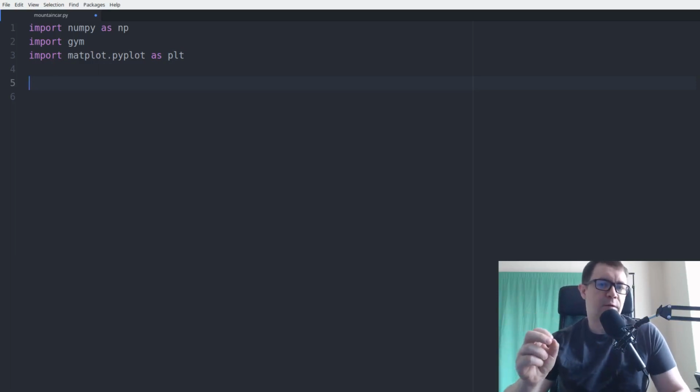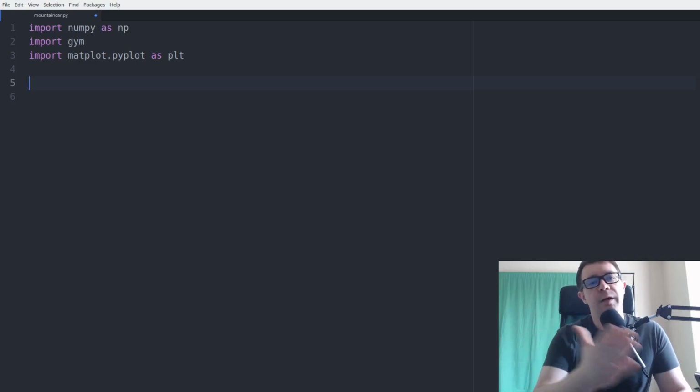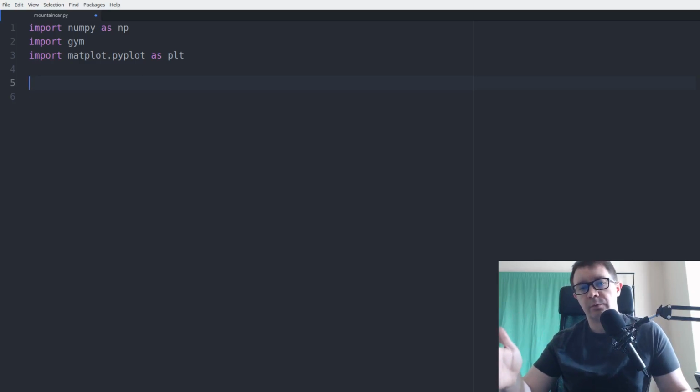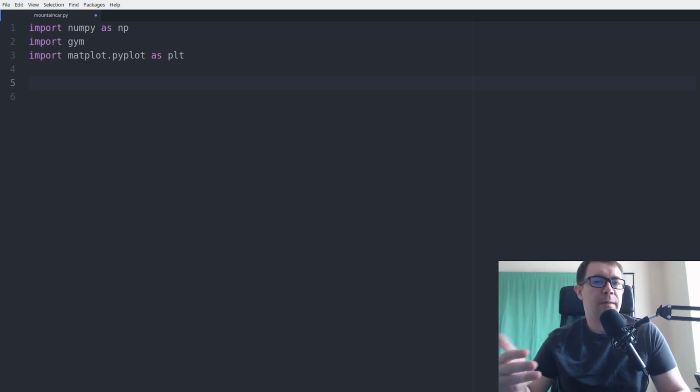The first problem we have to solve is the fact that we're dealing with a continuous state space. The position can be anywhere from minus 1.2 all the way up to 0.6, and the velocity can be minus 0.07 all the way up to positive 0.07. You can't have a dictionary that maps continuous values as keys, so we have to turn these continuous values into discrete ones, and we're going to use NumPy to do that.